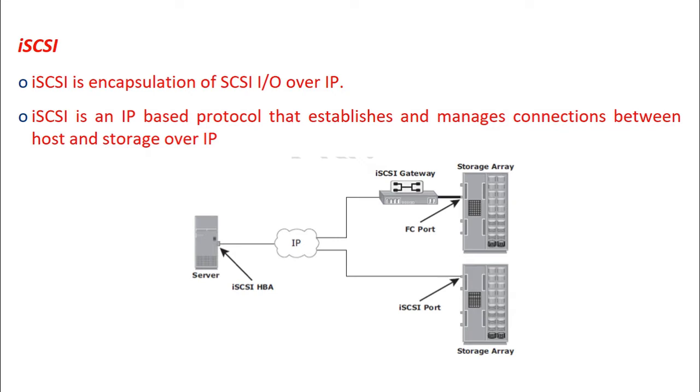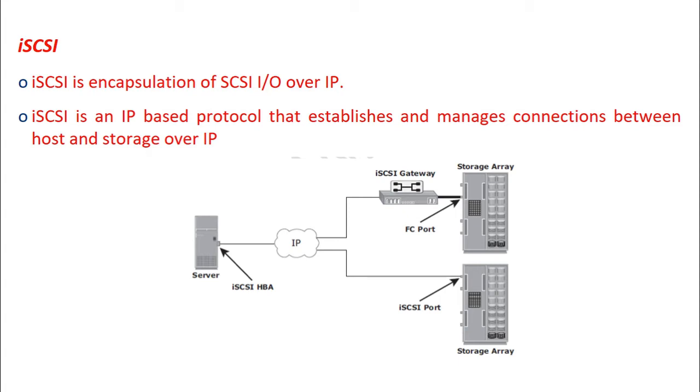Two primary protocols that leverage Internet Protocol as the transport mechanisms are iSCSI and Fiber Channel over IP, as we call it, FCIP. iSCSI is encapsulation of SCSI protocol over Internet Protocol, or SCSI-IO over the Internet Protocol. So iSCSI is an encapsulation of SCSI-IO over Internet Protocol. It is also an Internet Protocol based protocol that establishes and manages connections between host and the storage over IP.